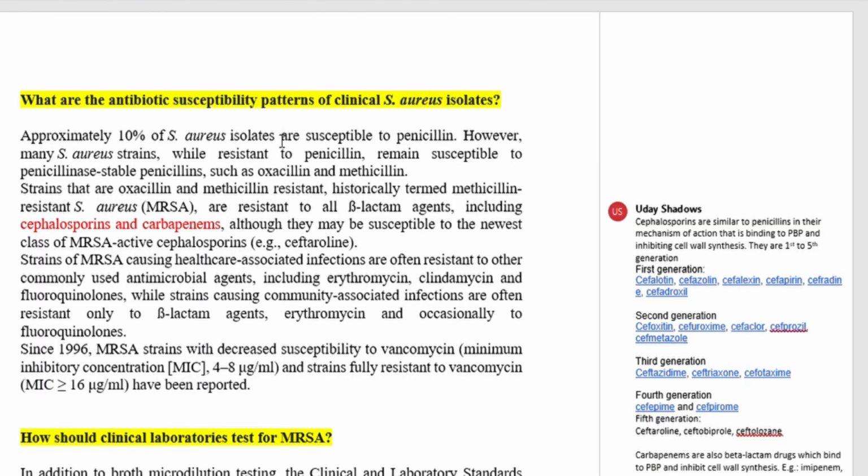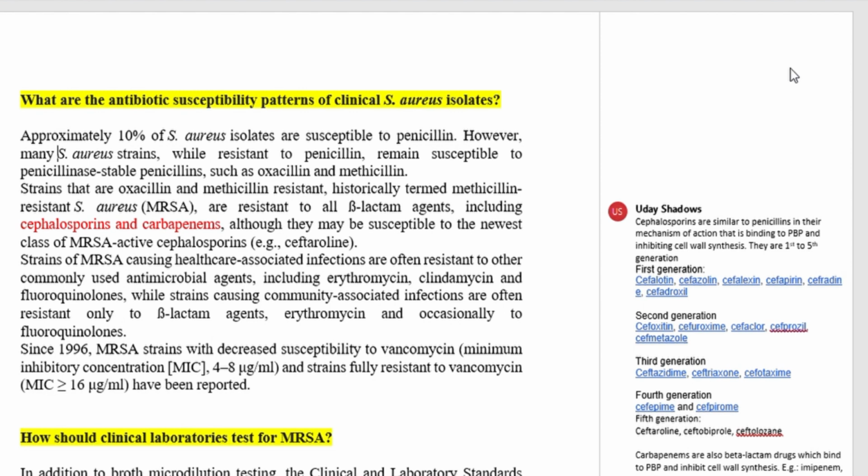Well, let's talk about methicillin resistant Staphylococcus aureus. So first of all, what are the antibiotic susceptibility patterns of clinical Staphylococcus aureus isolates?